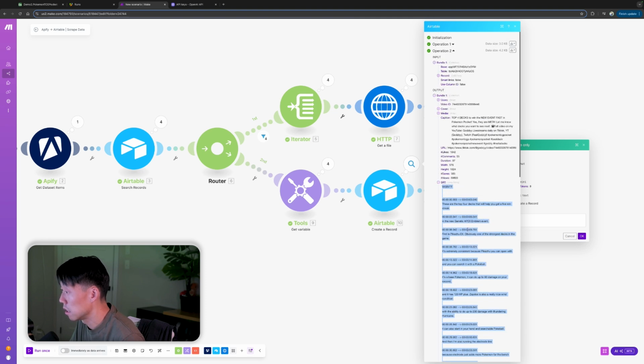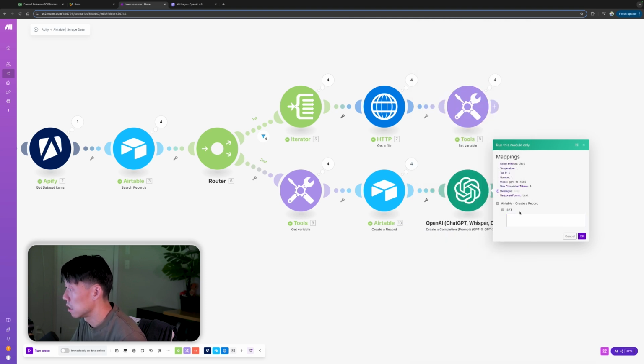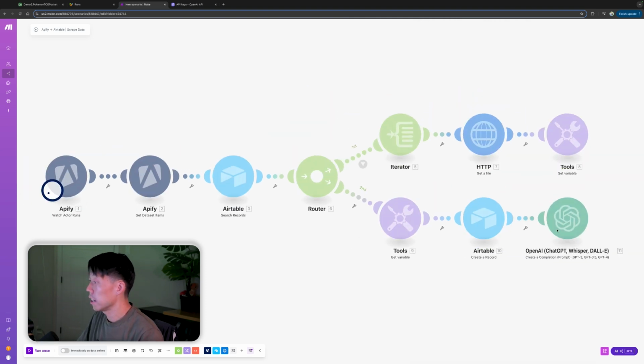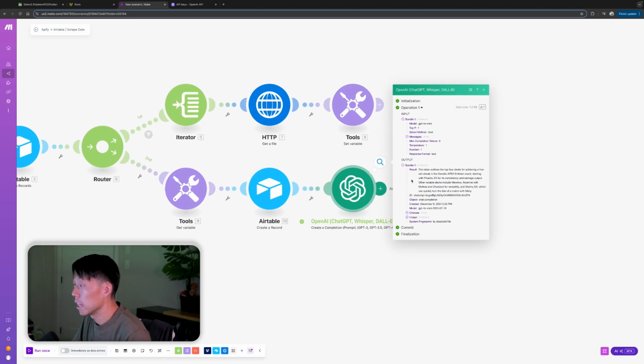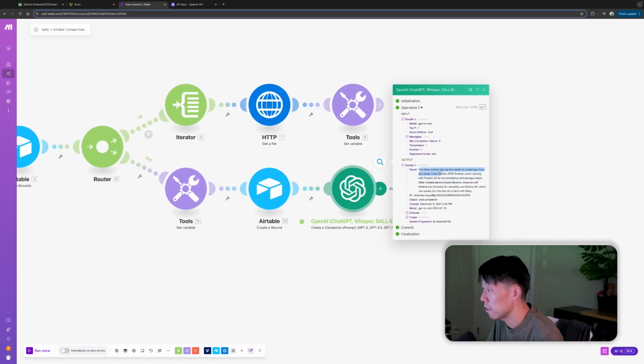Okay. Here's the SRT file. Hit OK. It's going to run, and there we go. Here's the result. This video outlines the top 4 decks for achieving a 5-win streak in the Apex Emblem event, starting with Pikachu EX. The Emblem event just started today, actually, and lucky me, I completed the entire thing on day 1. That's how I use my time today instead of working on my business here.